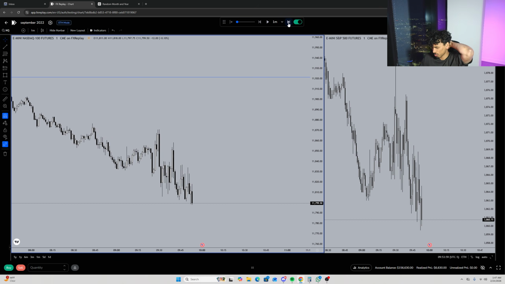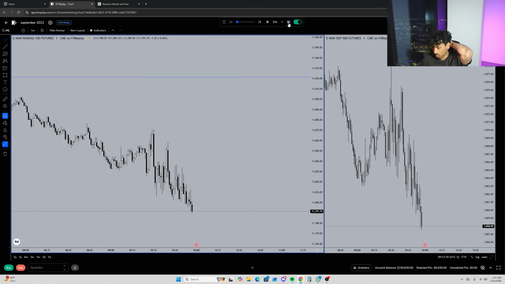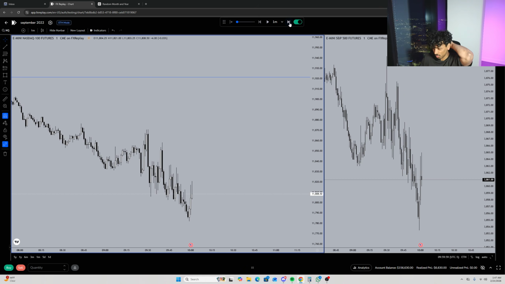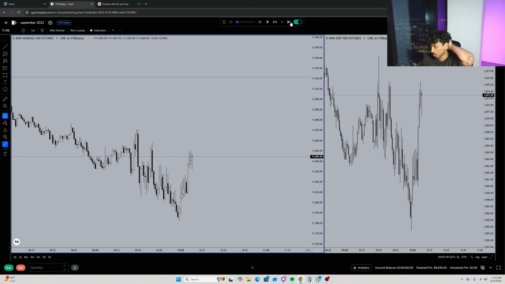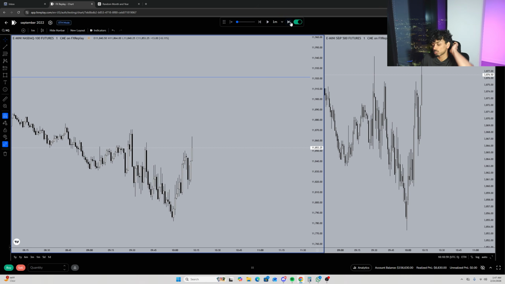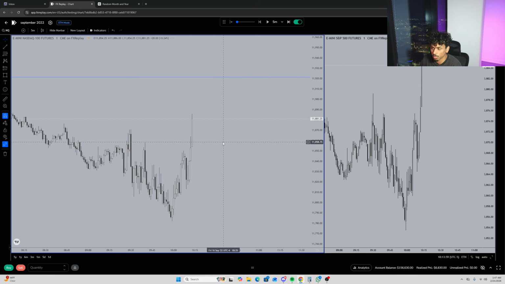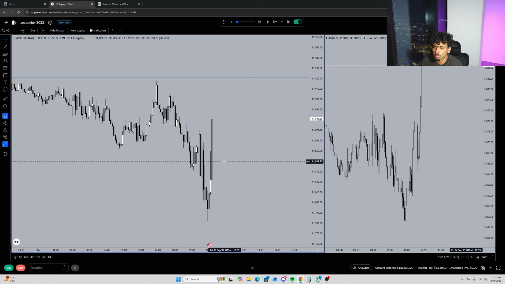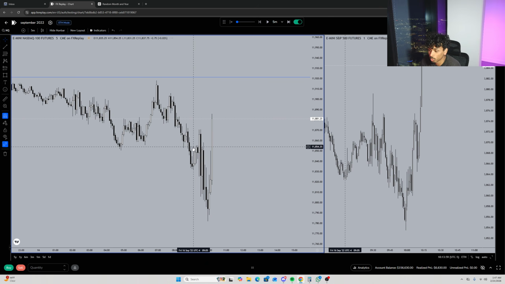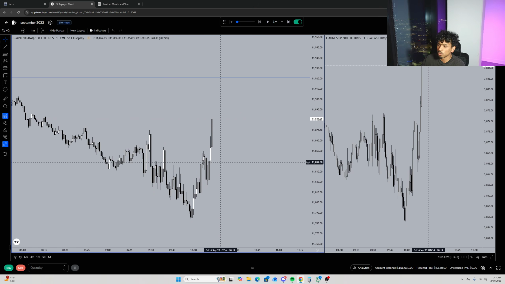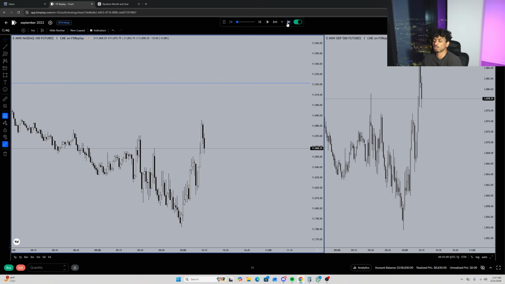Alright, looks like we're not going to do anything, but I would like to see at least this news start to go up and push us higher. Okay, now we're starting to break out with a 5-minute closure as well. A good tip is, when the 1 minute is looking like this, don't get faked out by the 1 minute. Look at the 5-minute chart and see what we're doing. Obviously, if price action is looking like this, you don't want to be trading. But now we see this 5-minute closure above. Let's see if we can get anything significant.